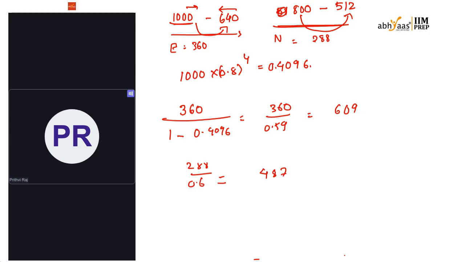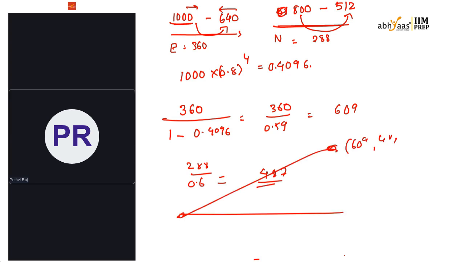So from the starting position to the 609 comma 487 coordinate, what is the distance from here to here? Square it and take a root. So 781. I'll agree that this calculation will be tougher for you.